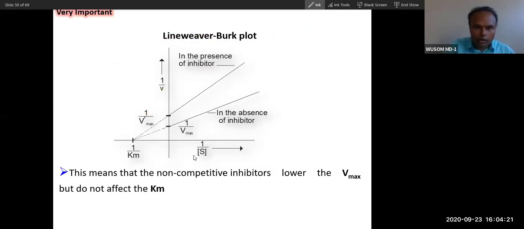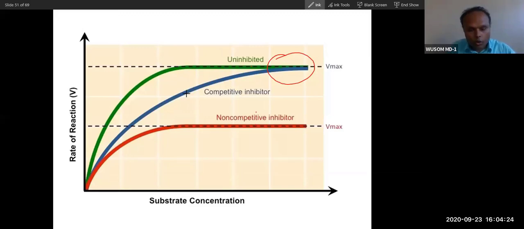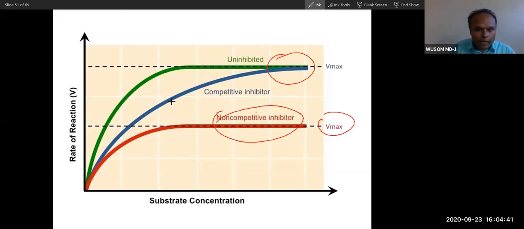Now, the curve which kisses the normal curve is called the competitive curve, and the one which does not kiss is the non-competitive curve. You can remember that. In competitive, Vmax is the same, but Km changes. In non-competitive, Vmax is different, Km is the same. So you can use that trick.